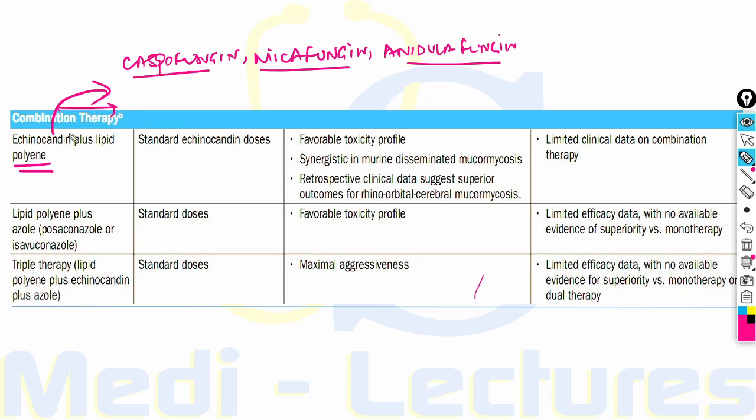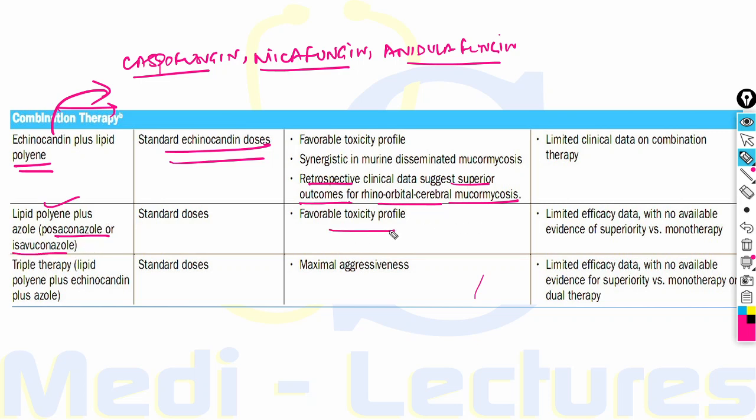How do these act as antifungals? These down-regulate the virulence of fungus, therefore decreasing the tissue necrosis and decreasing destruction. Standard doses of echinocandin should be used in combination therapy, and retrospective clinical data suggests superior outcomes for rhino-orbital cerebral mucormycosis. Combination of polyene and azole like posaconazole and isavuconazole can also be used.